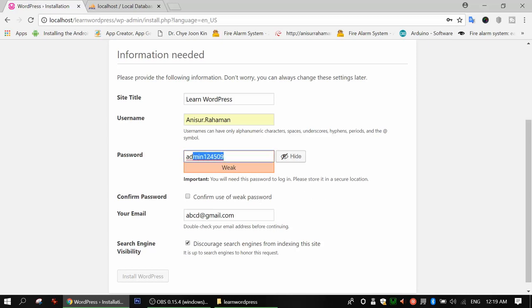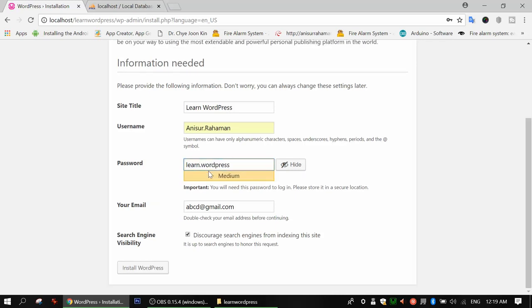Let's have a look here. I just type learn.wordpress.dev. In this case, I can see my password is very strong. I copy it, and I can see my installation button is active now, and I'm not getting any checkbox to check. So you can also do it that way.